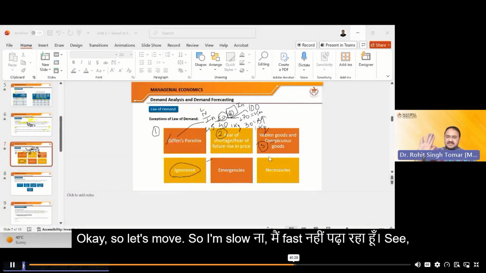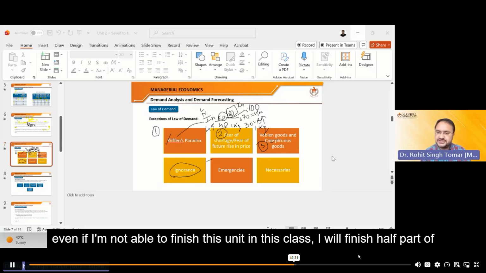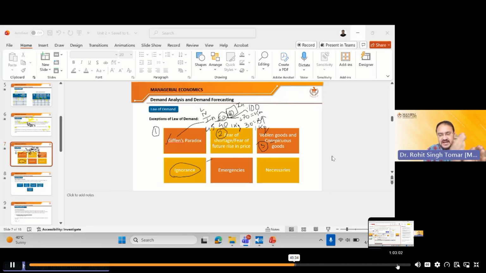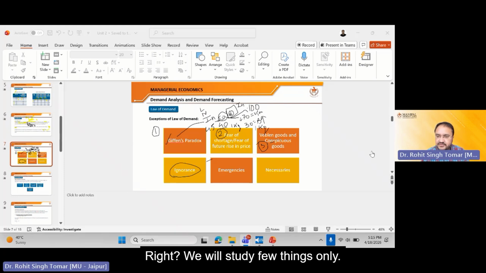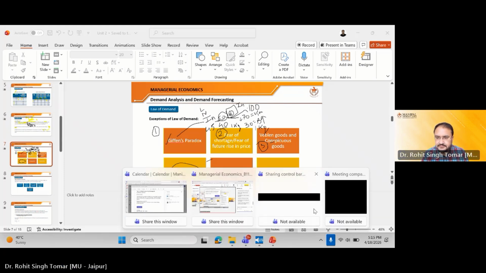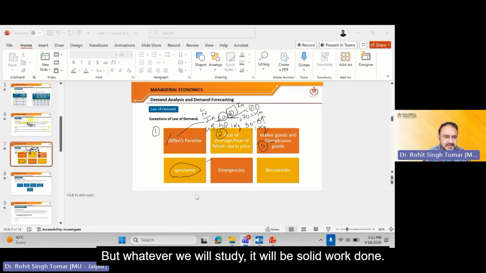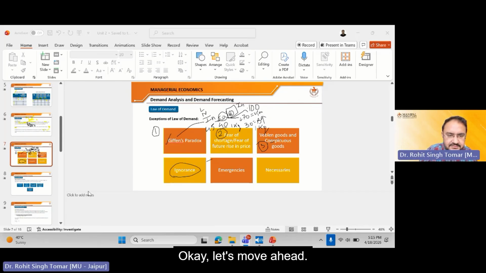So I'm slow now. I'm not teaching fast. Even if I'm not able to finish this unit in this class, I will finish half of it. I will take the other half of the unit into the next class. I'm not in a hurry, right? We will study few things only, but whatever we study, it will be solid work done. Okay, let's move ahead.